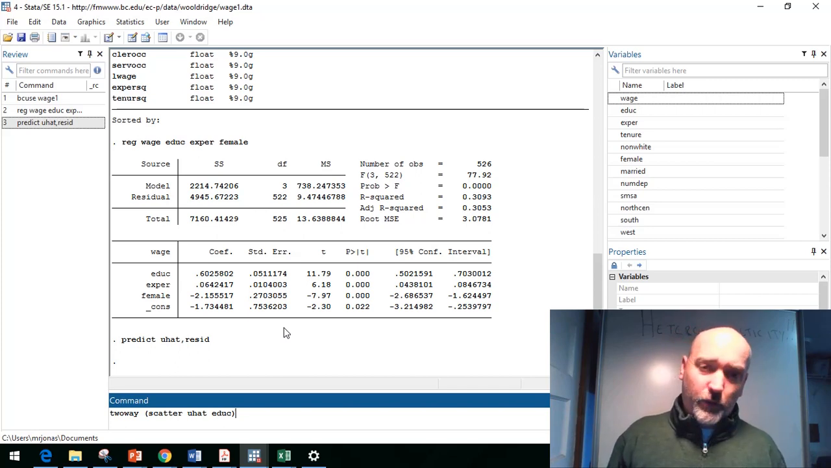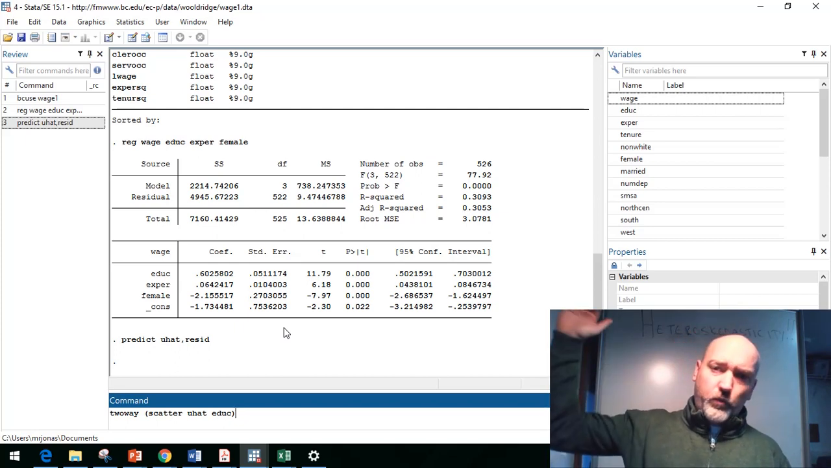Right? The example I always use, you could have 20 years of education and have a PhD in economics, and your wage is well above the mean.